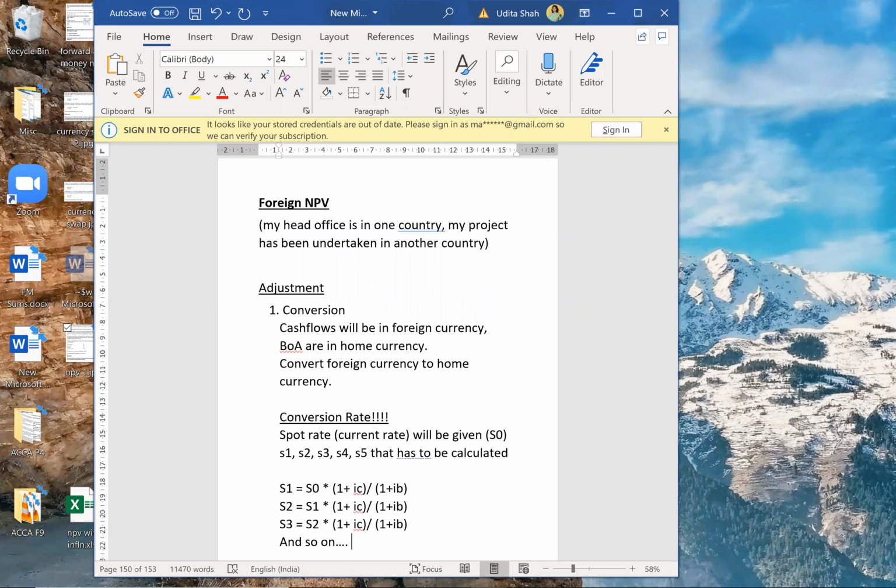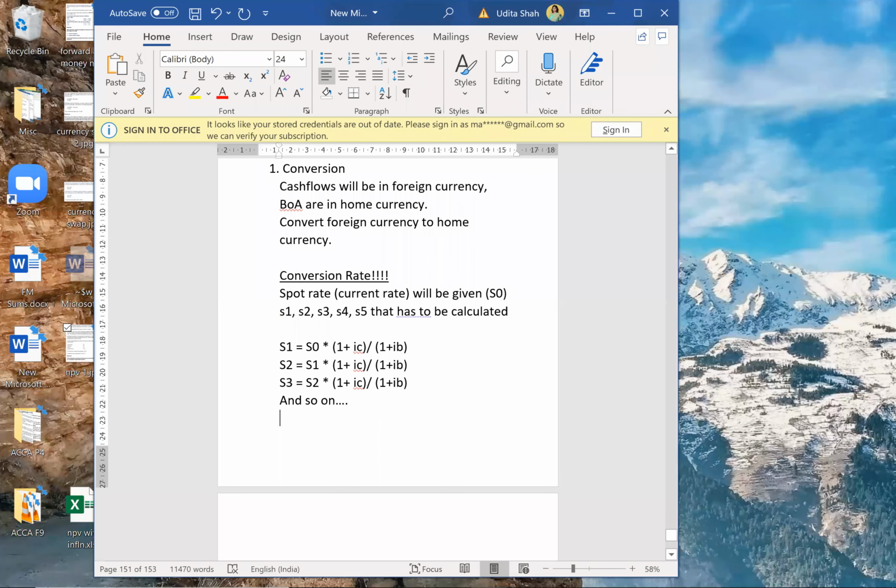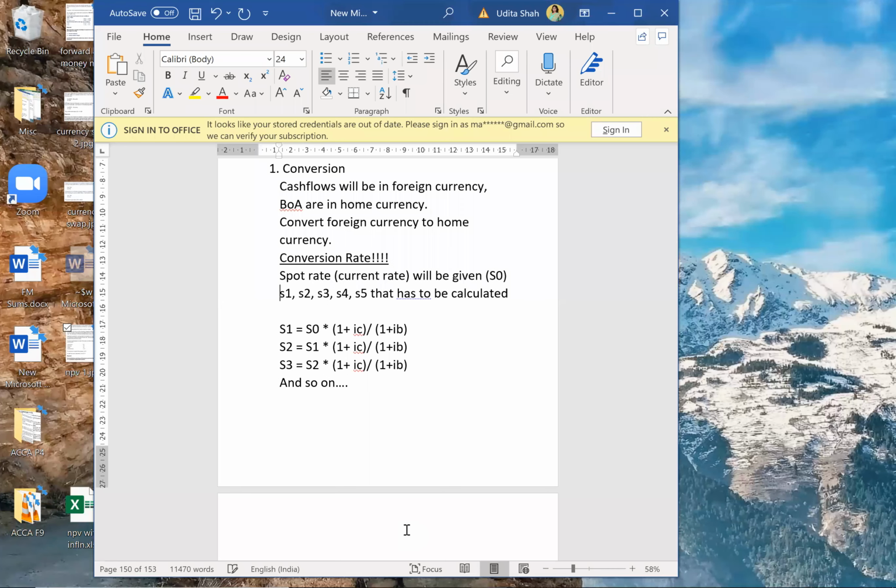So the first adjustment you need to do in foreign NPV is to understand that your presentation currency is different and your functional currency is different. That is, your books of accounts are maintained in one currency and your actual project cash flows are in a different currency. So you will need a conversion rate for each year. The current year's conversion rate, that is the spot rate, will be given, and from the spot rate you will have to calculate next year's rates.